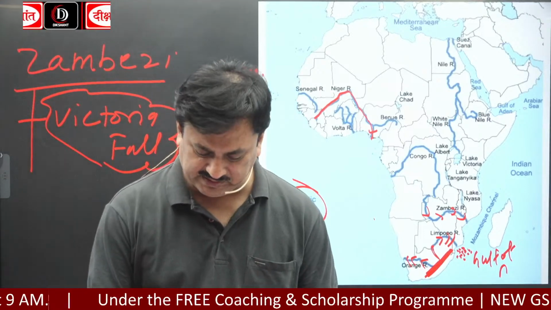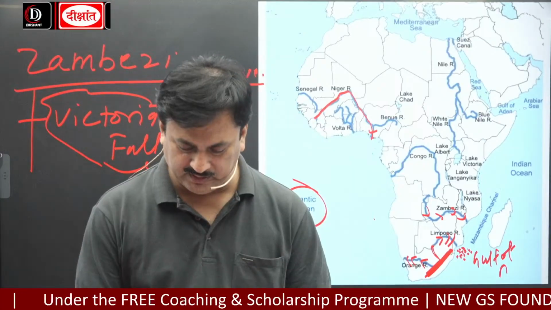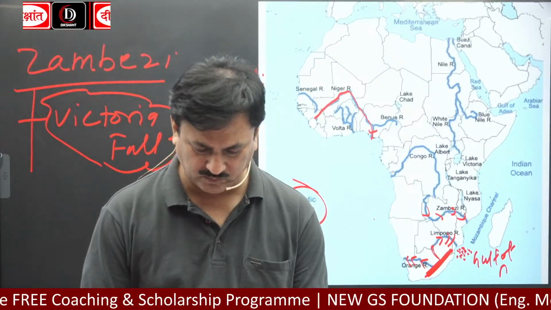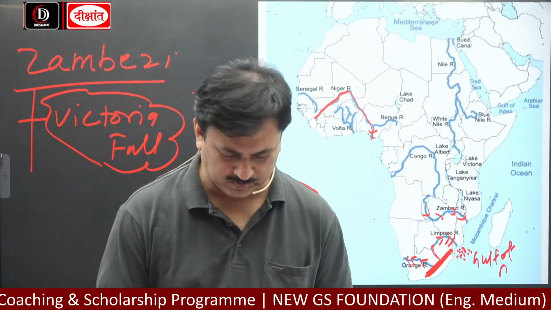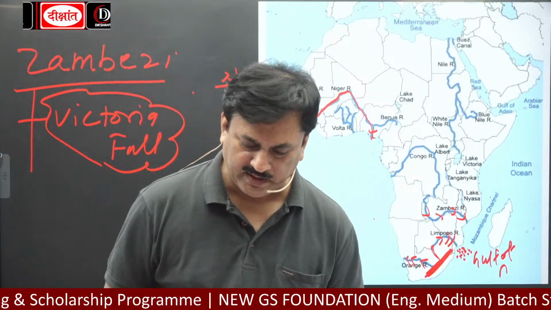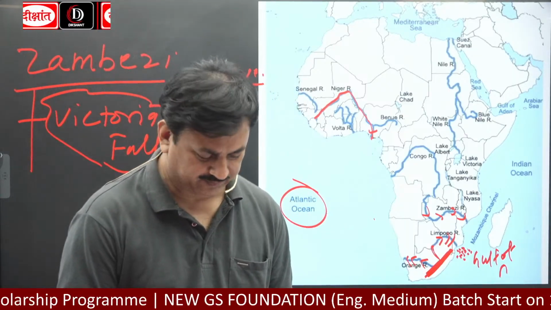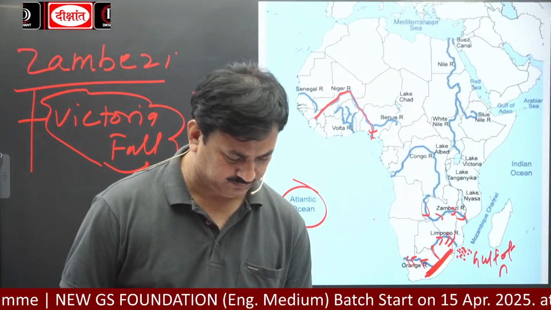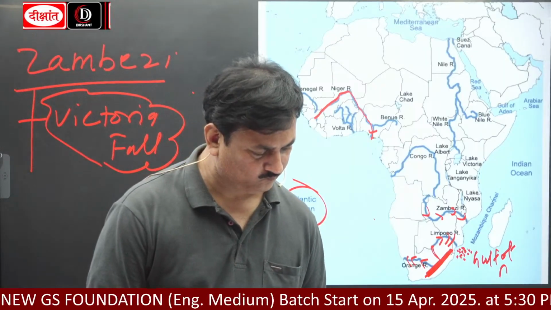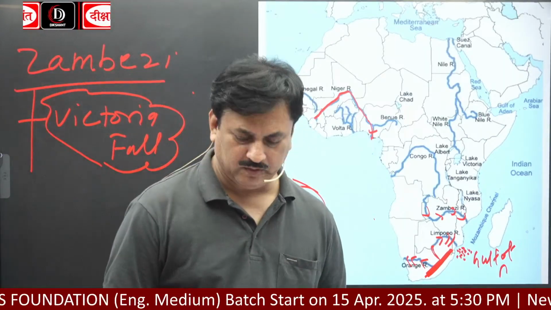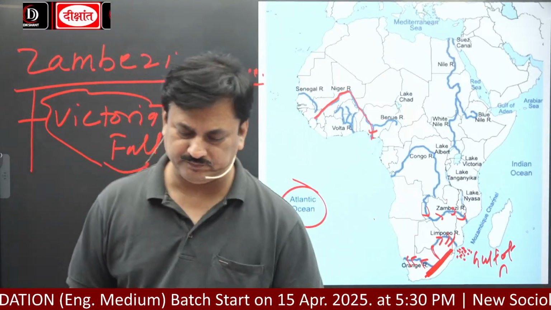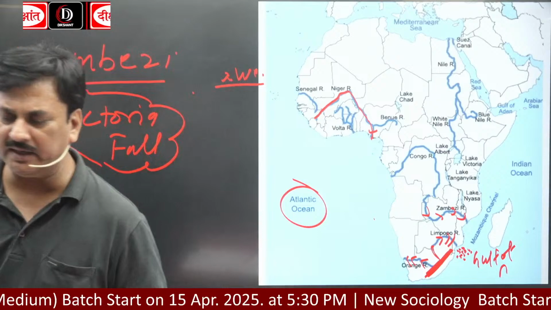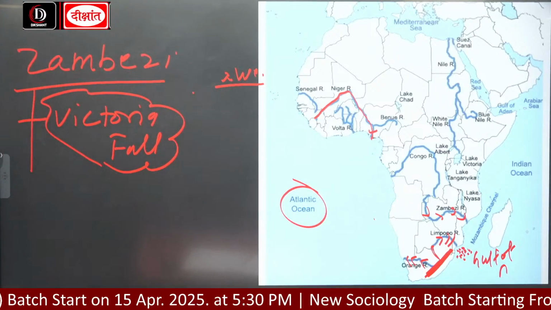Now, the next river is River Zaire or Congo River. Source is Katanga Plateau.